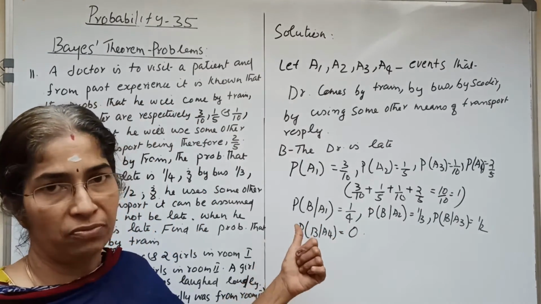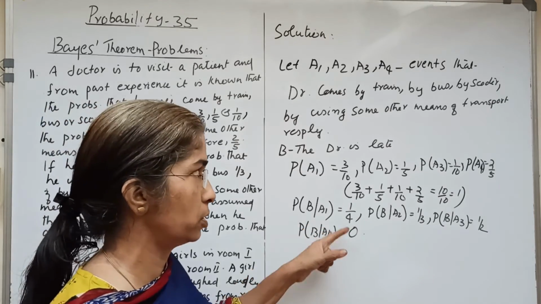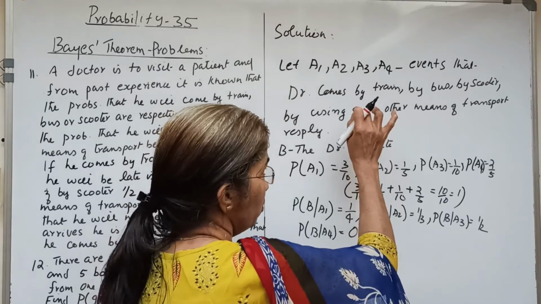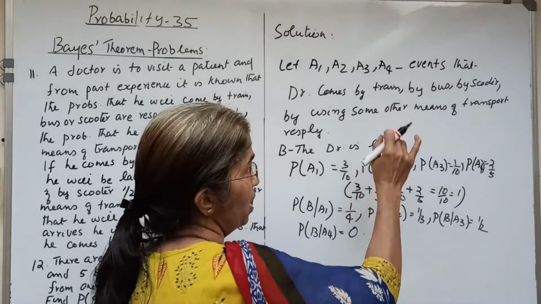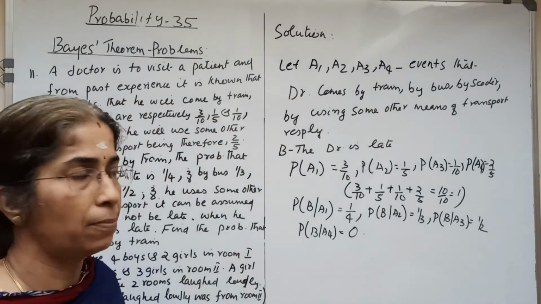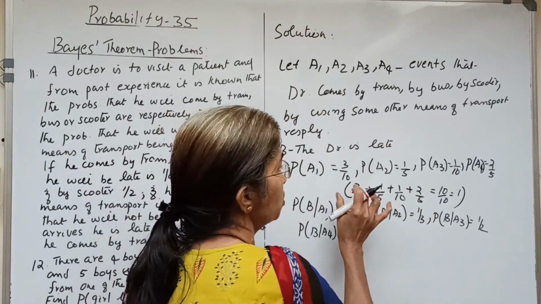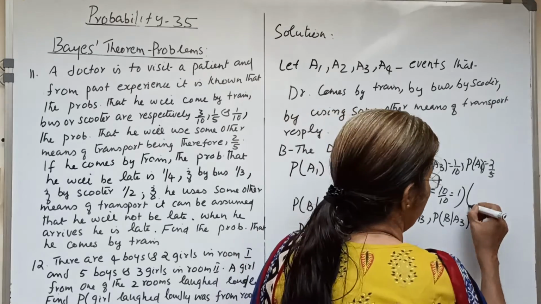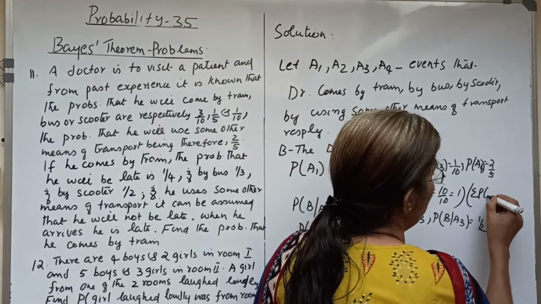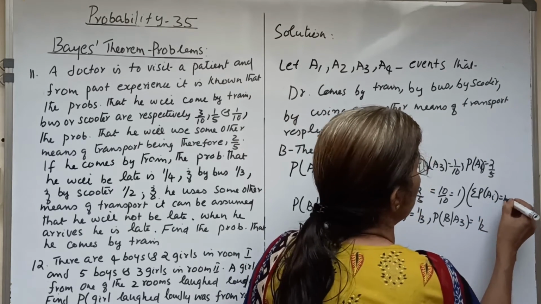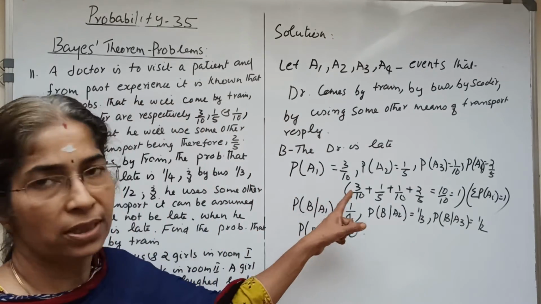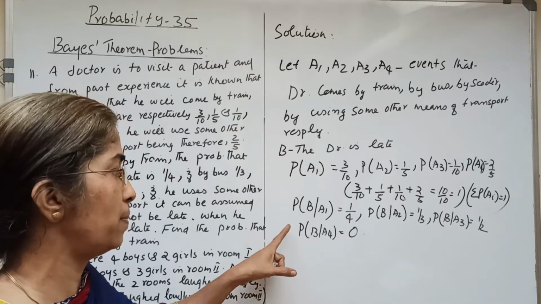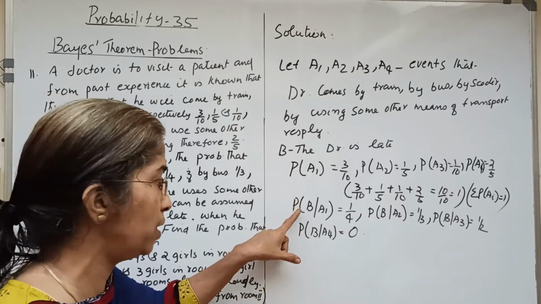P of B given A4 equal to 0. The important point is that we have to take A4 as he comes by using some other means of transport, so that the total, sigma P of Ai, equal to 1. These are the conditional probabilities that the doctor will be late.